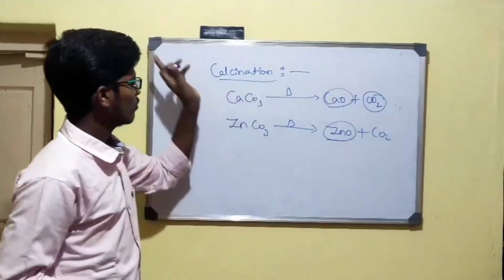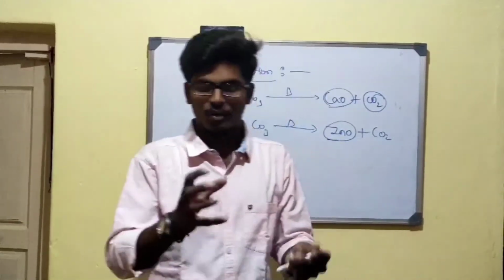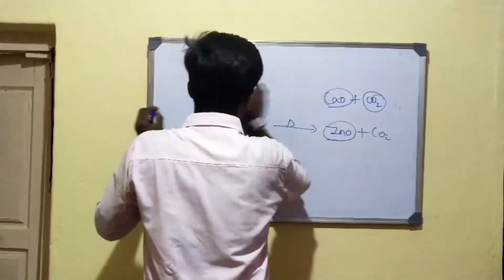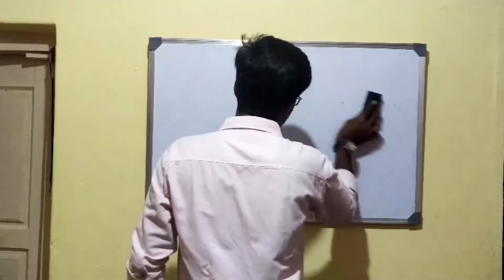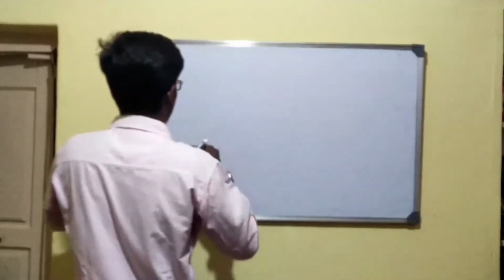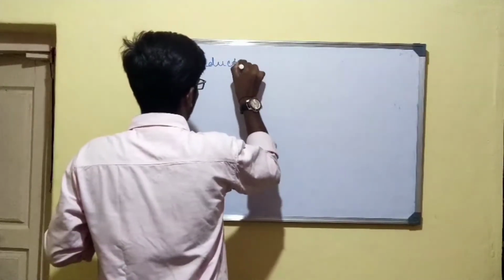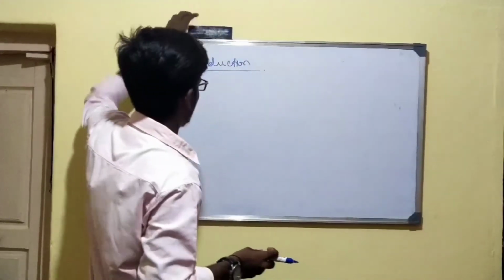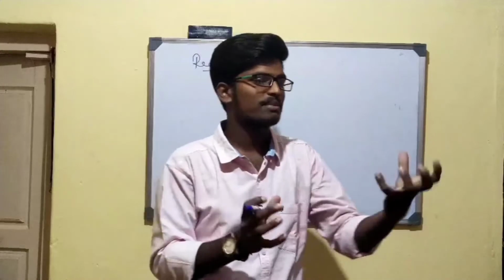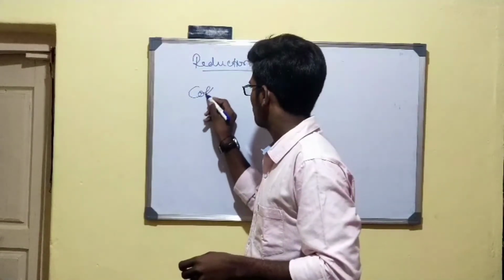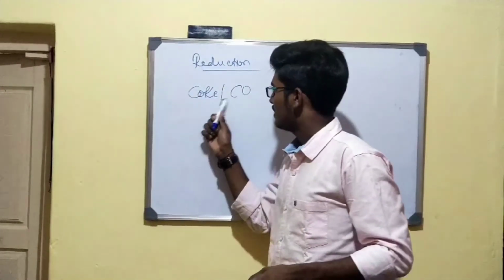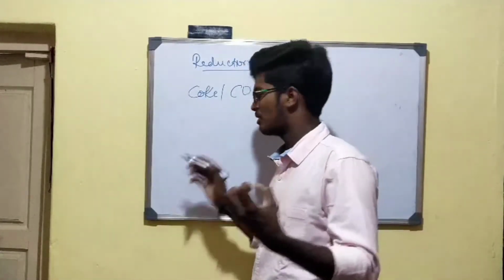Right. After converting concentrated ore into metal oxide, we have to remove the oxygen from the metal oxide, and that process is what we know as reduction of metal oxide. We are going to reduce the metal oxide into metal by removing oxygen. So to reduce, I have to treat the metal oxide with substances like coke and carbon monoxide. These two have a high affinity to attract oxygen, thereby I will get metal.